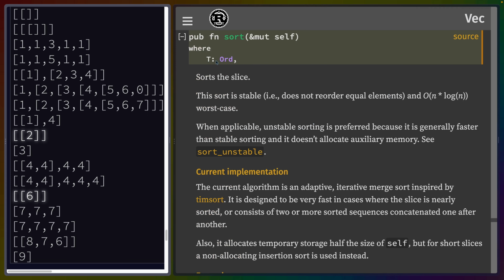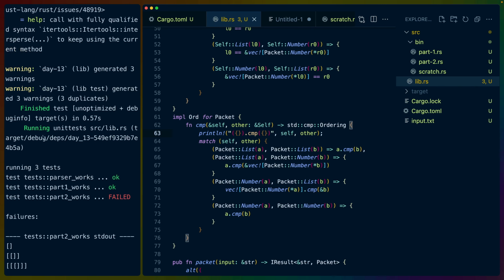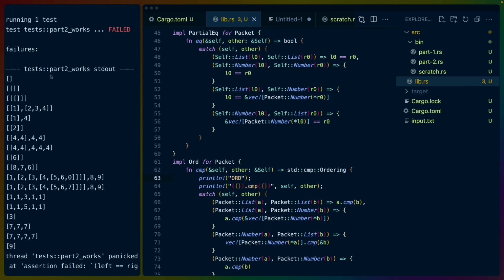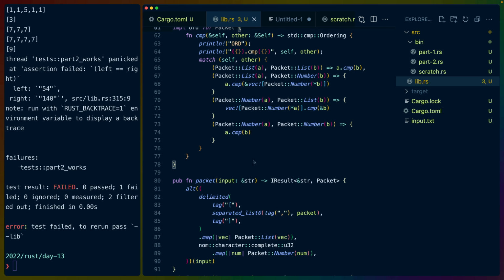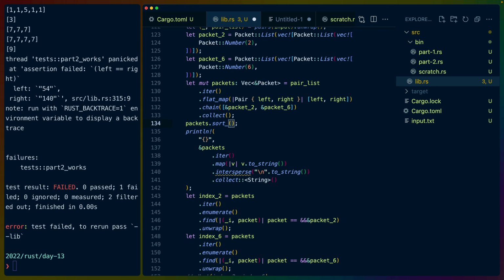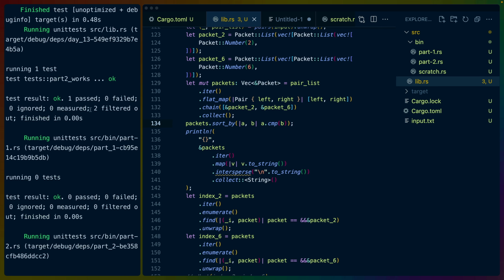Let's go look at sort. T has to be Ord, so it has to be using Ord. So I'm going to go with it should be using this, but why am I not seeing output? So we do see a bunch of Eq, but we don't see any Ord. So I feel like this is using PartialOrd for some reason. Packets.sort. Let's do a sort_by with a, b, a.comp(b). And then did our test just pass?